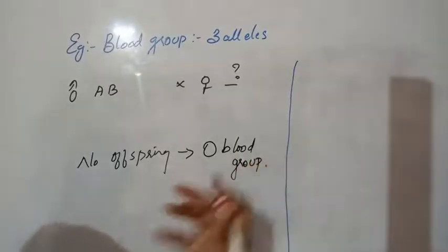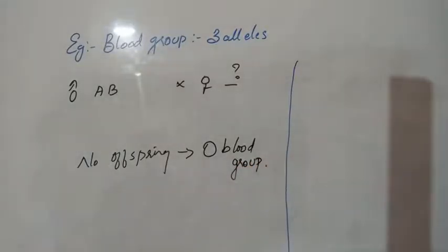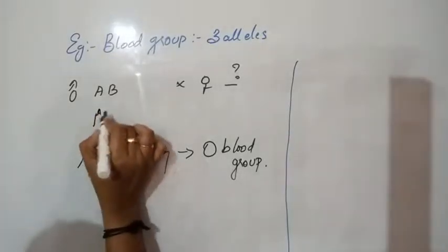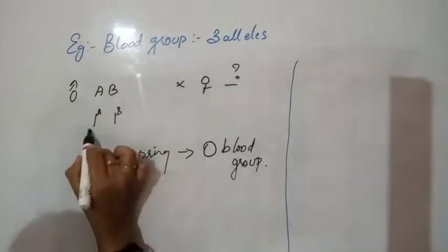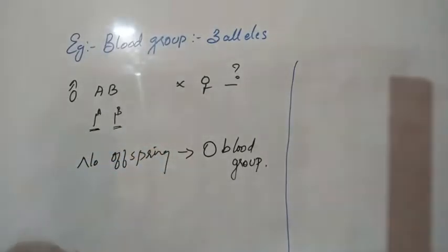You can put the cross and you can check. It will always be in the form IAIB. So all the newly formed offspring can have any one of the dominant alleles, so it will not form any O blood group.